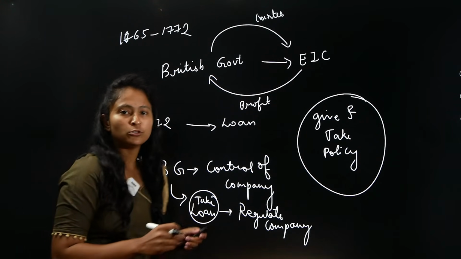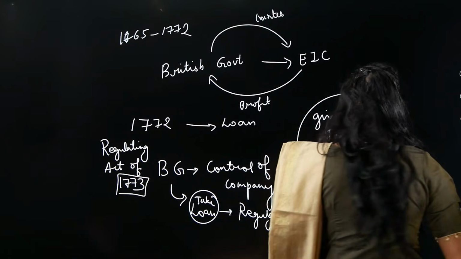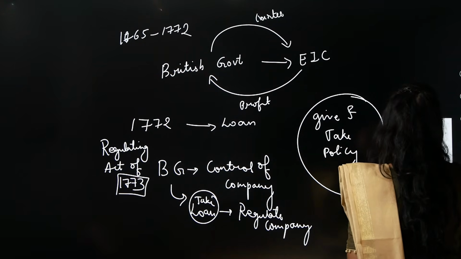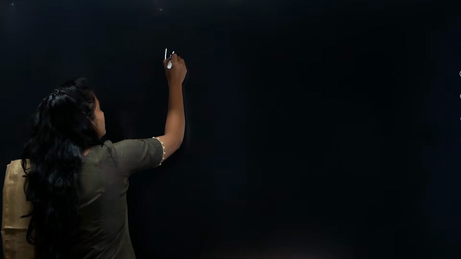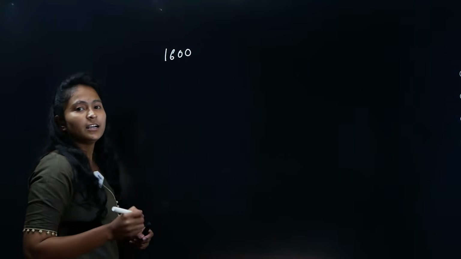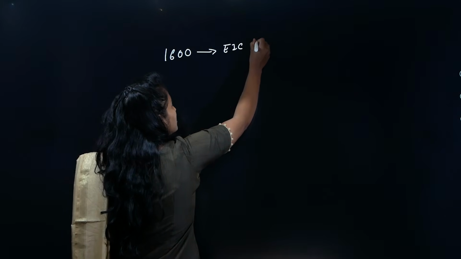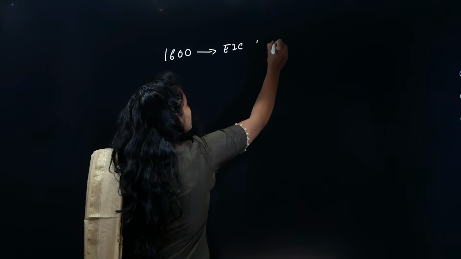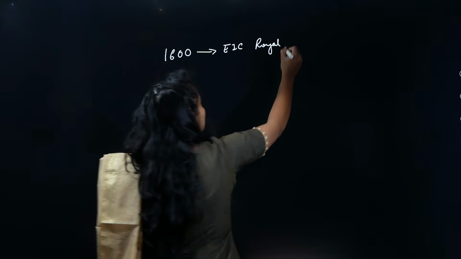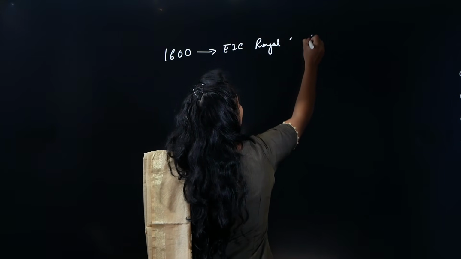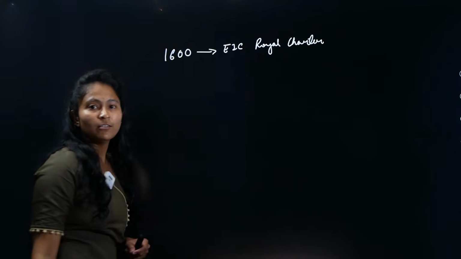So let us do a long story short. I will do a small quick revision and then we will see everything from the beginning, right? We will start it from 1600. 1600, British East India Company got the Royal Charter, right?